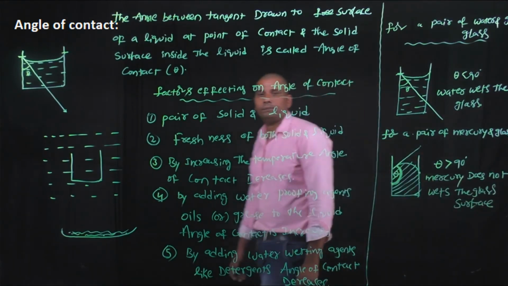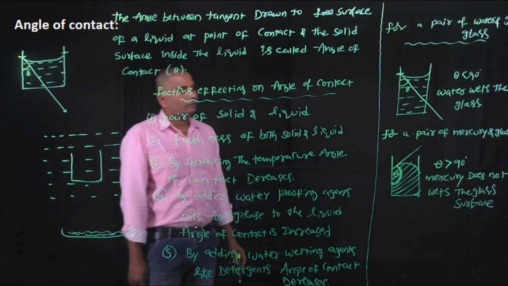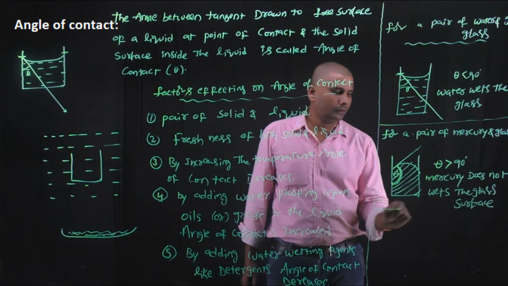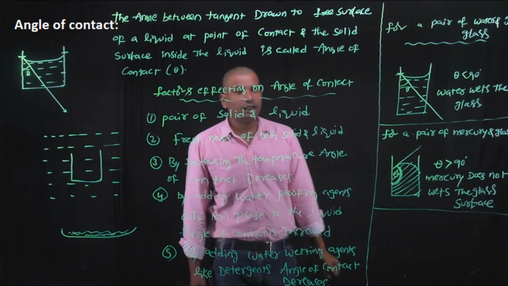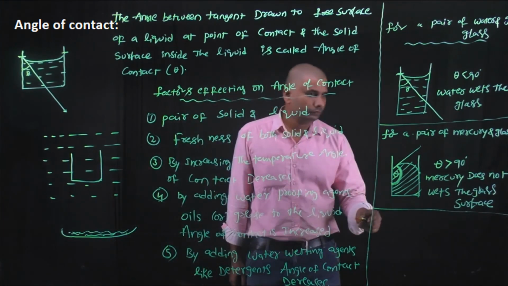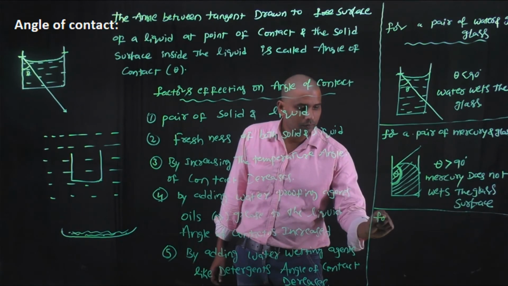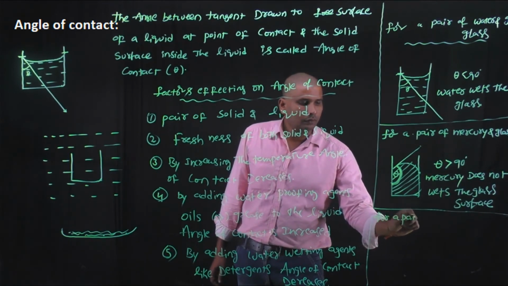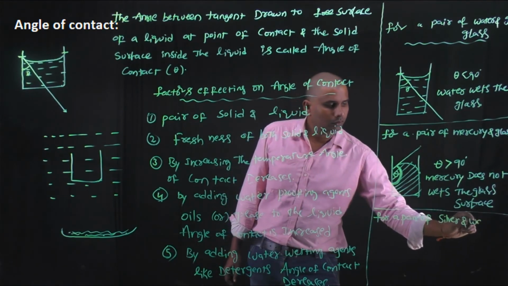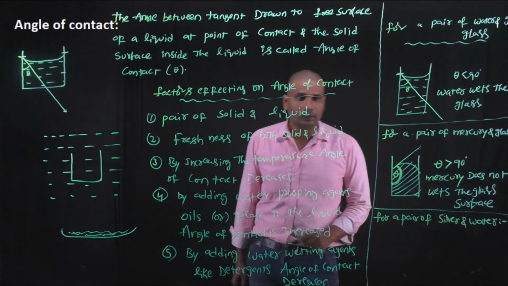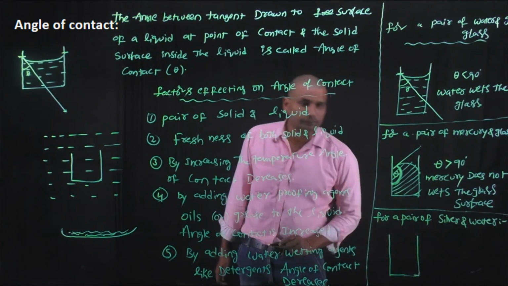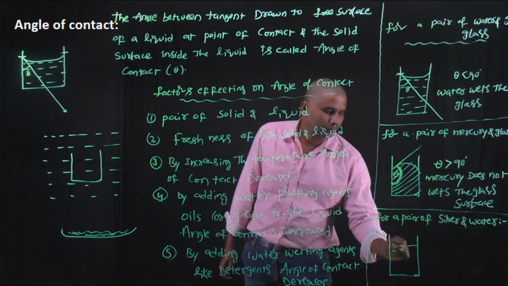Similarly, for a pair of silver and water, let us consider this is a silver vessel. In this silver vessel, we filled water.